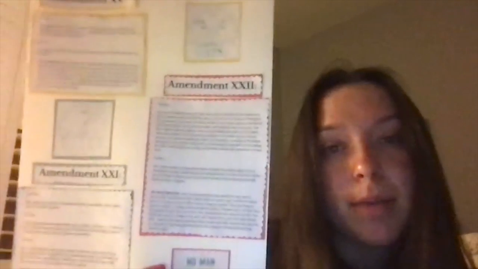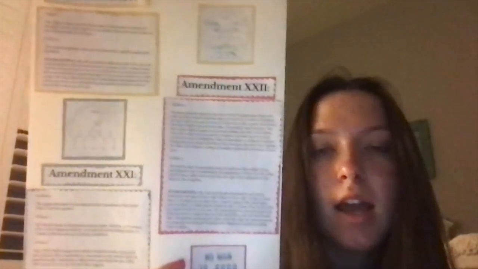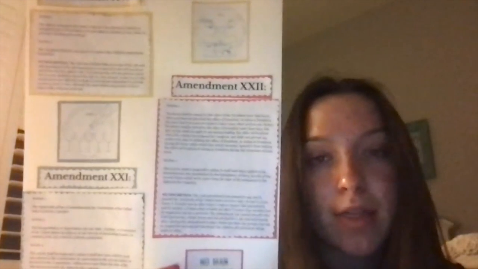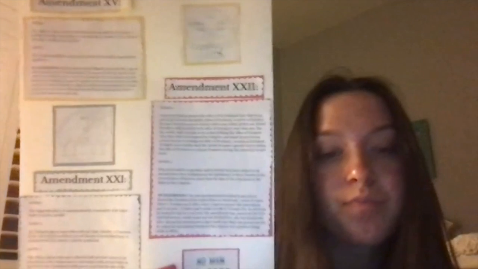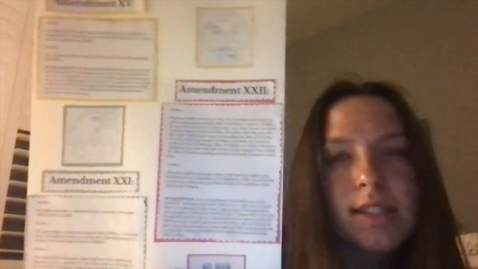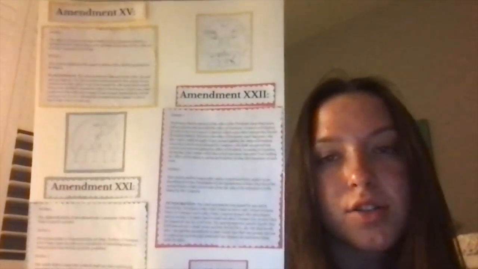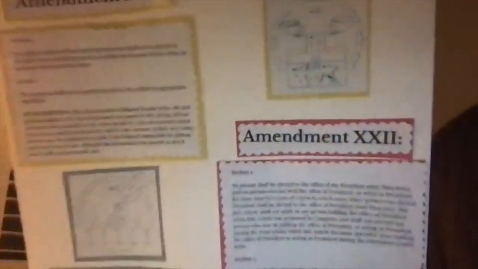For my part of the Amendment Enrichment Project, I chose to make a poster with 3 amendments. The first amendment I chose was the 15th Amendment. This was ratified in 1870 and it gave African Americans the right to vote. Although it was passed in 1870, it did not really become enforced until around 1965, when there were more laws to enforce it. For this picture, I did 2 hands meeting in the middle, and there's an X and a V over it to symbolize the 15th Amendment.